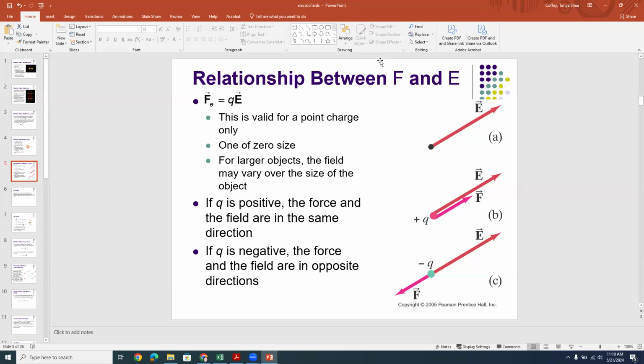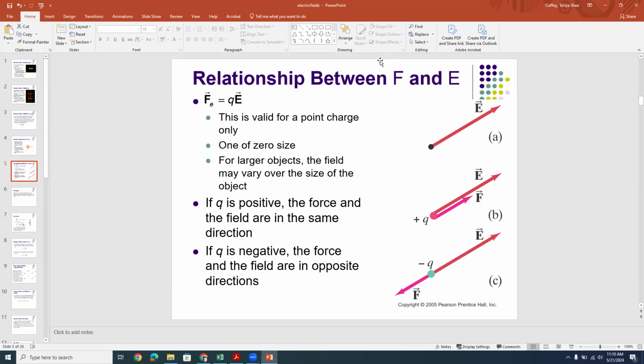Let's just say that you had a field in space and it was pointing radially outward, which we see a lot. If you had a really big thing next to it, then the direction that it points might be different to the left-hand side versus the right-hand side of the object. So that makes sense. So we're really talking about this equation in terms of small, tiny little point charges.